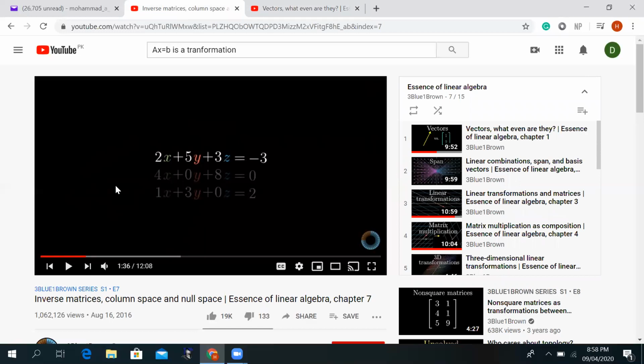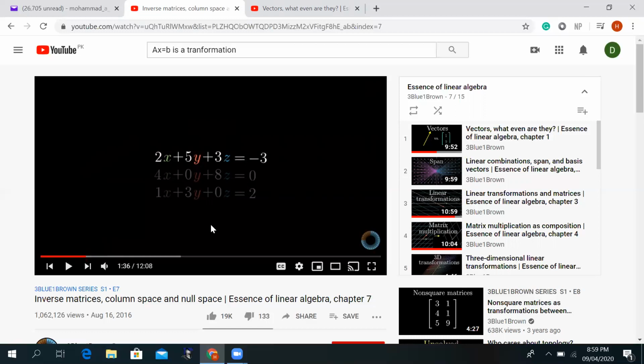Now I will show you another graphical representation, another nice video that I found on YouTube, which talks about what AX equal to B is in the graphical world. What does AX equal to B represent graphically? What is the geometry behind it? This visualization of AX equal to B will help you when you are solving AX equal to B. Before we embark on solving AX equal to B, I want to show you how AX equal to B looks in the geometry, in the graphical sense.